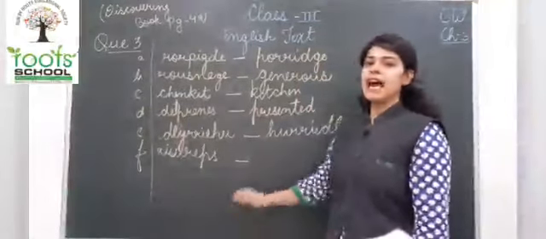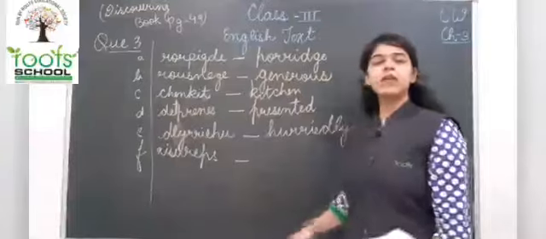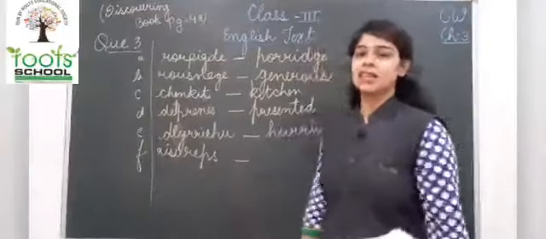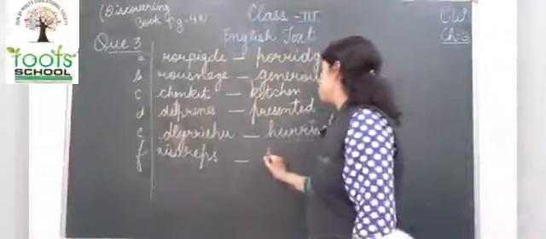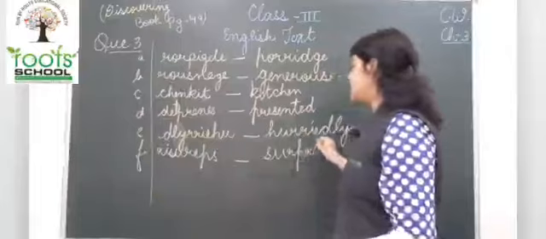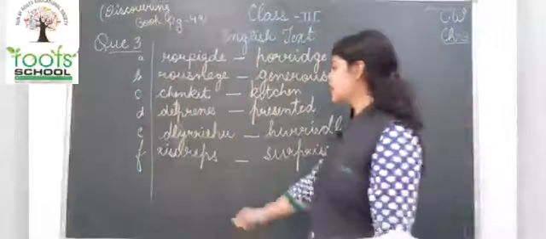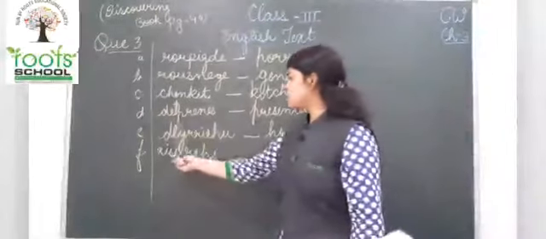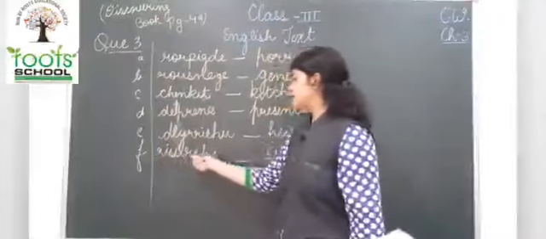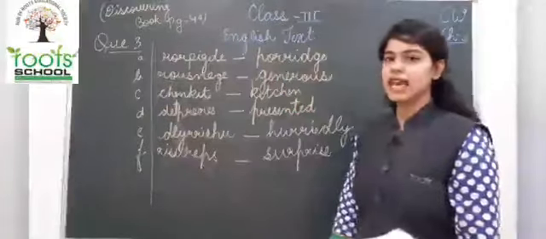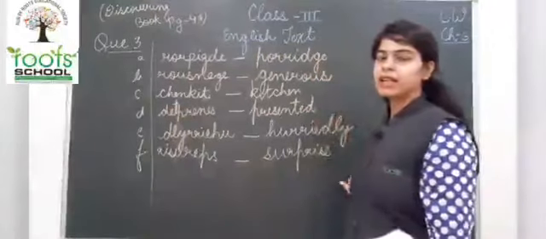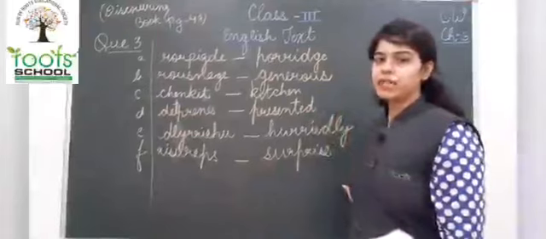Anna looked in dash at the street filled with porridge. How did Anna look? In surprise. S-U-R-P-R-I-S-E. Surprise. Check the spelling. So all the letters are there. So one by one we will rearrange and write the correct spellings of these words.